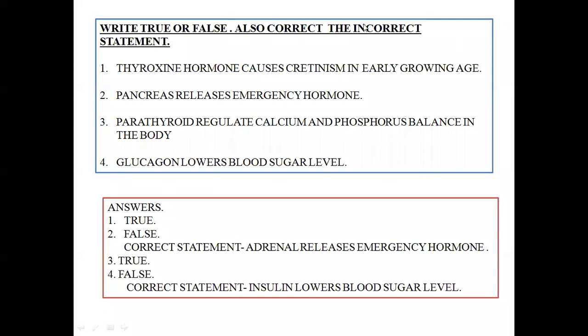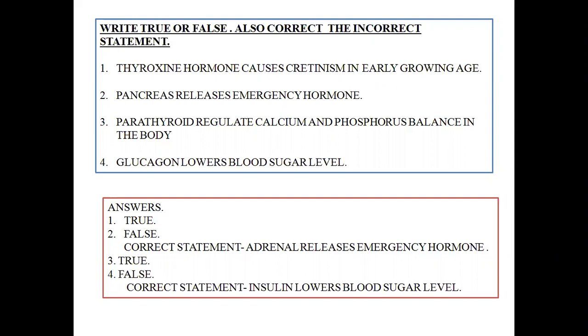Now the first question is: thyroxine hormone cause cretinism in early growing age. Now the answer is true. As I have already told you, thyroxine causes cretinism, that is either mental retardation or inhibition of the physical growth of the child. This condition is known as cretinism.